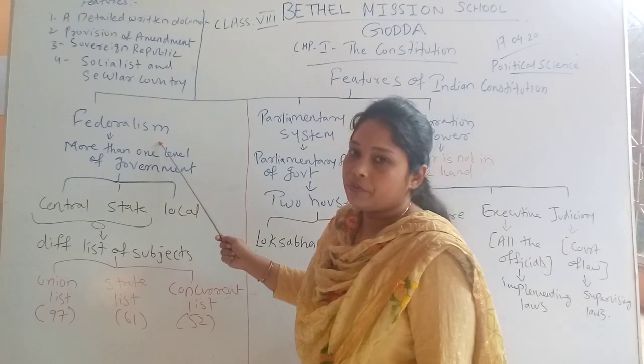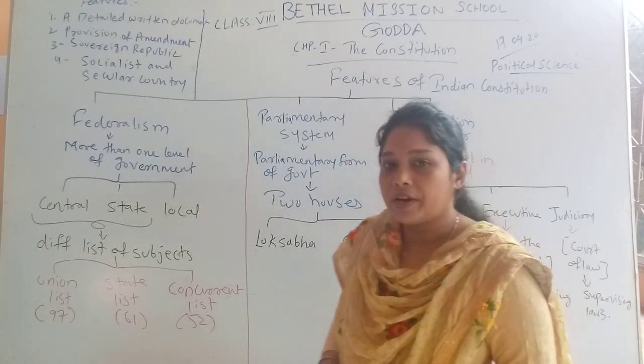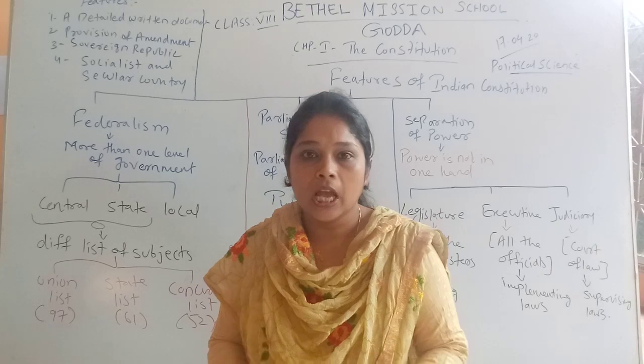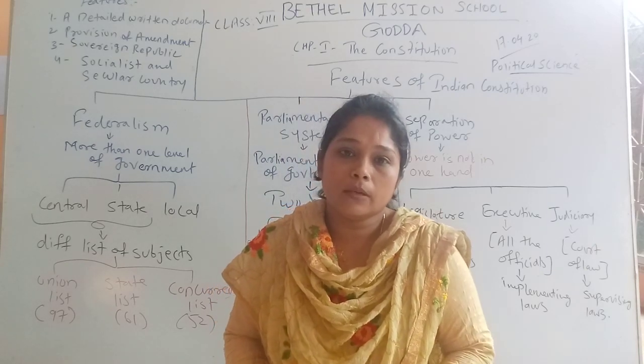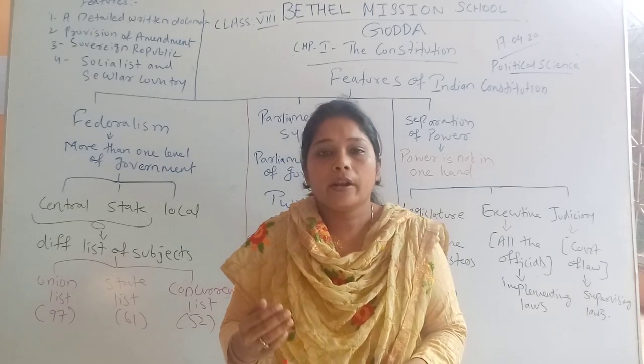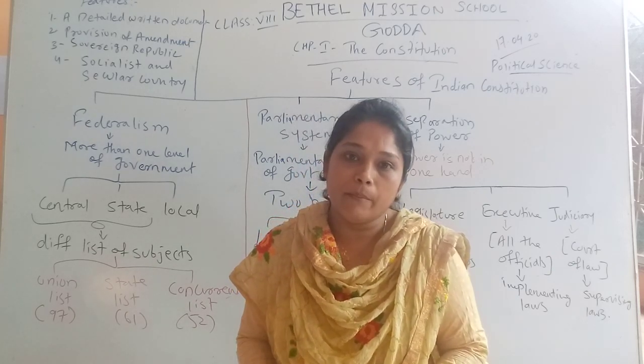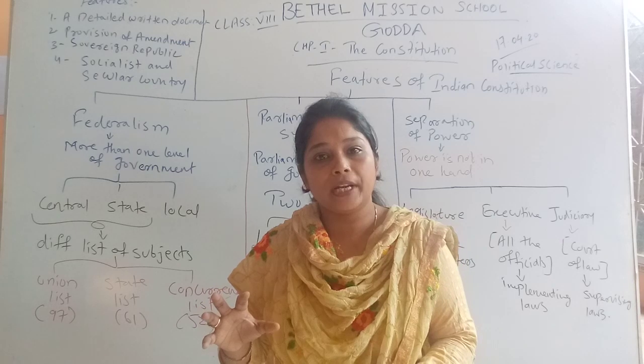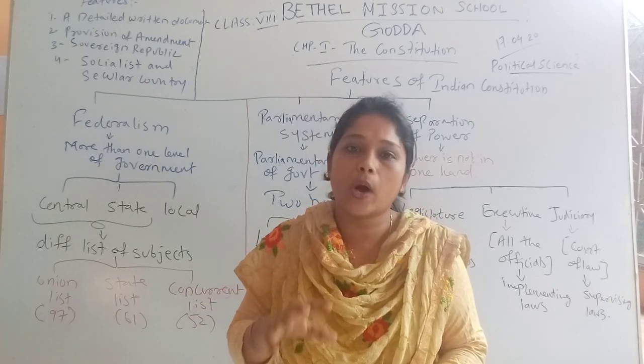The fifth one is federalism. Now what is federalism? When we are talking about the powers or duties of the government, or we can say the functioning of the government, the functioning of the government is not in one hand or in one level.